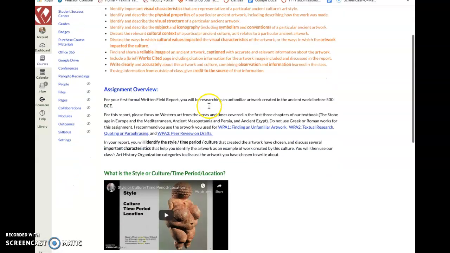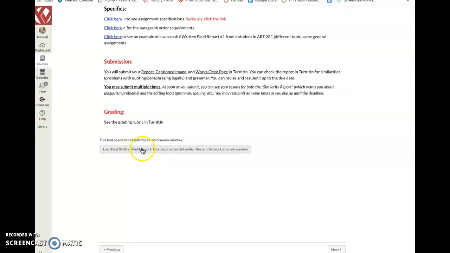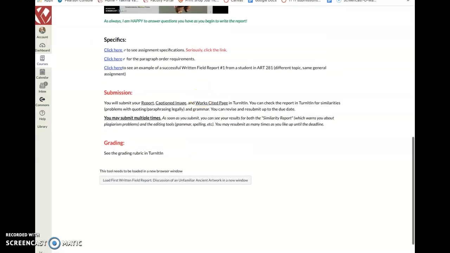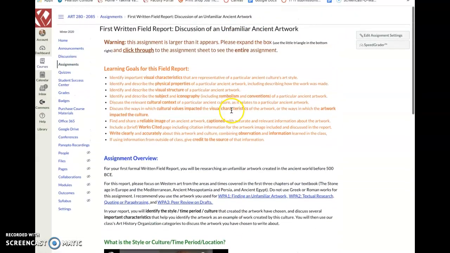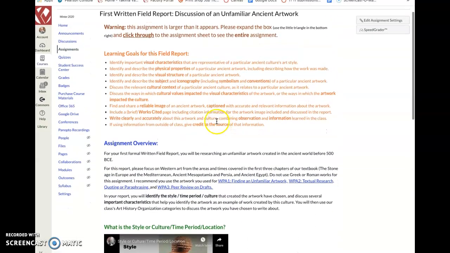You'll be able to open that up, and if you'd like to, you may submit directly into that assignment too, where you'll be able to see the rubric, which is sometimes nice to see. It doesn't hurt you to submit multiple times. I'll grade the last one that's submitted before the due date. Now, I'd like to show you some people's drafts, technically the second written report and the first. I'm going to show you a couple of different versions.